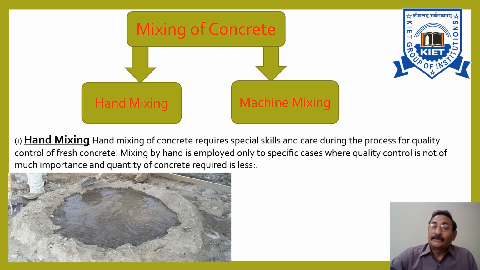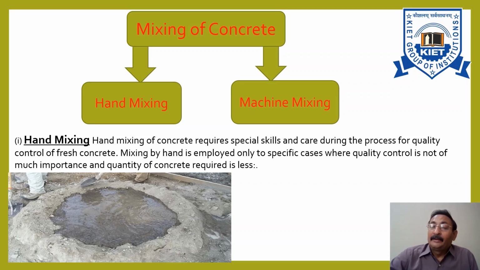The precautions and the correct way of performing hand mixing of concrete is to undergo the mixing process as recommended by standard procedures.